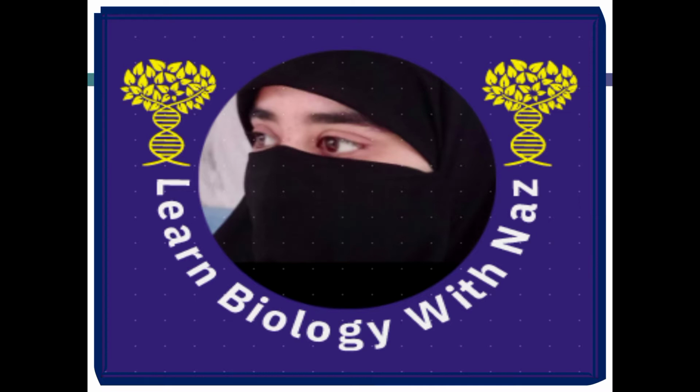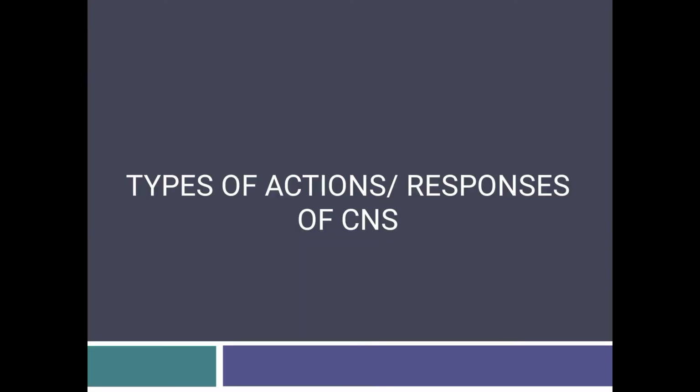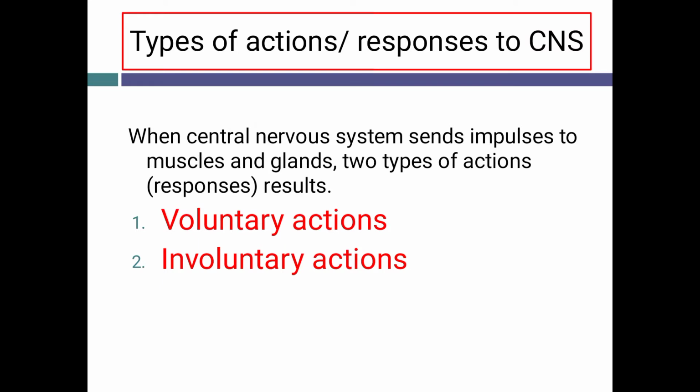Welcome back to my YouTube channel Learn Biology with Naz with another interesting video, that is types of actions or responses of central nervous system. When central nervous system sends impulses to the muscles and glands, that are hormones, two types of actions or responses result. One of those is voluntary actions and the second one is involuntary actions.